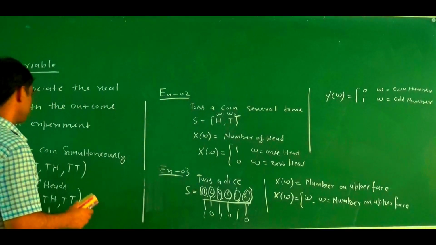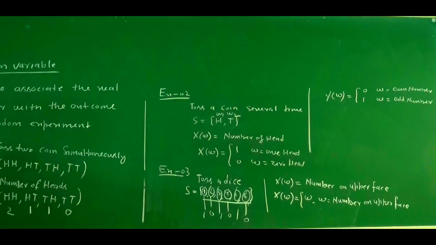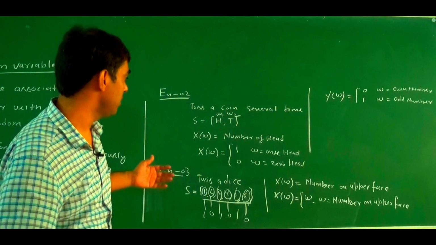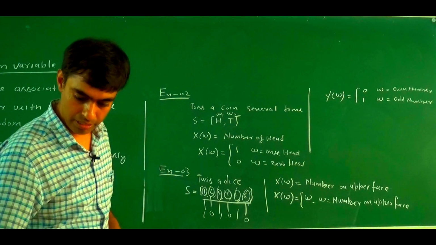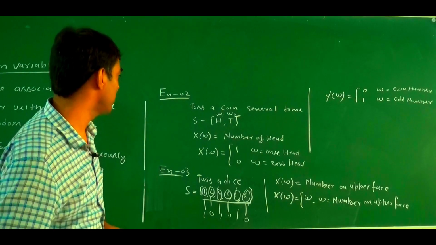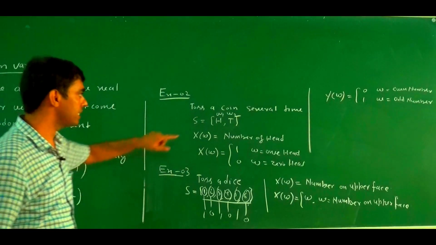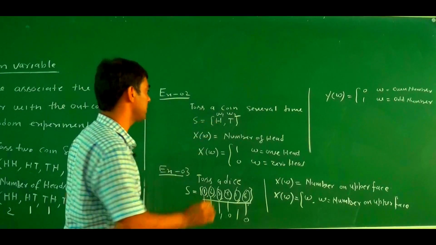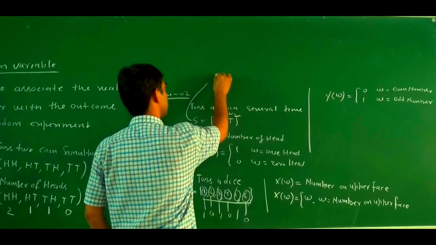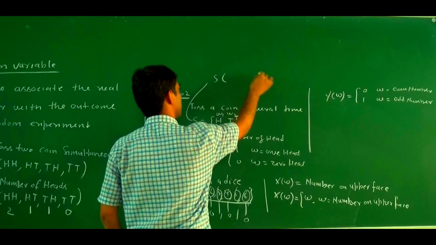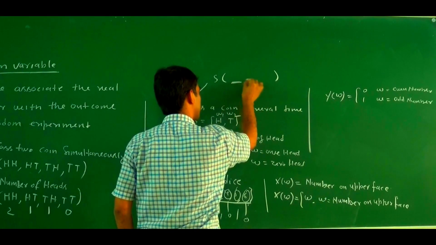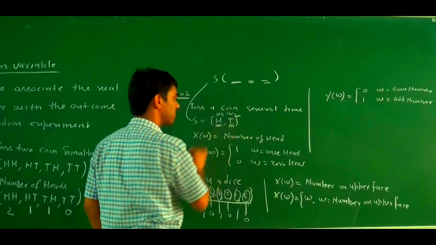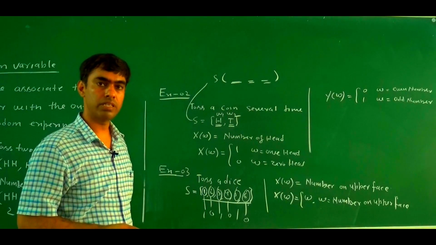Now, random variables are of two types, as we said earlier. And this depends on the nature of the outcome of a random experiment, the nature of the sample space S. If the outcome of a random experiment, these values, the nature of this one is what?